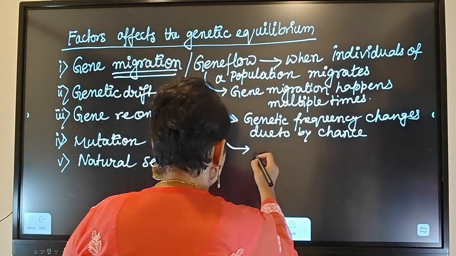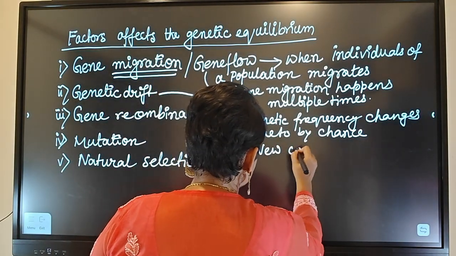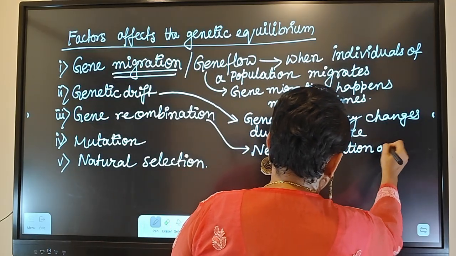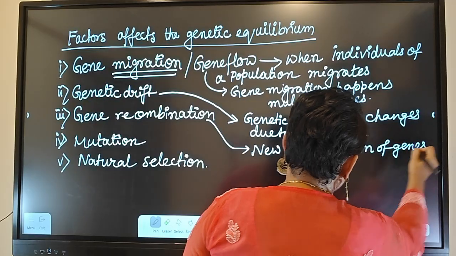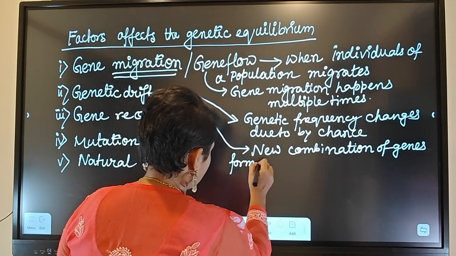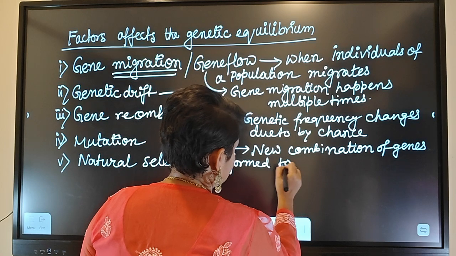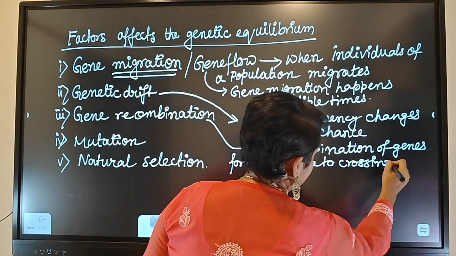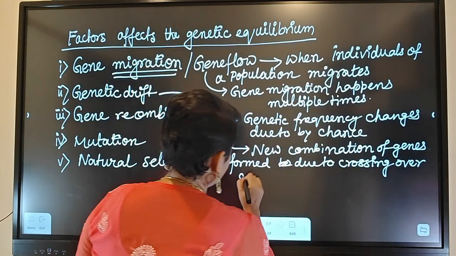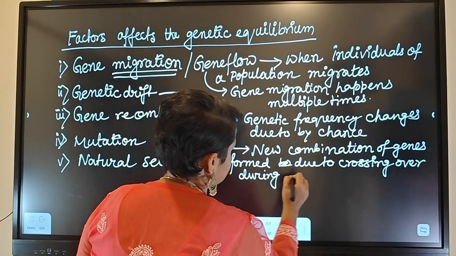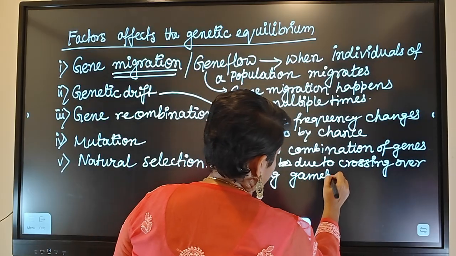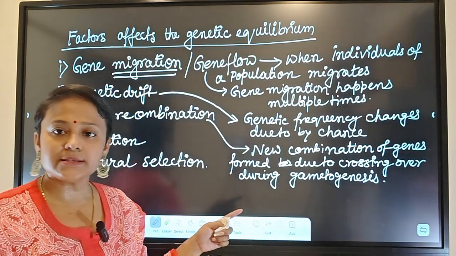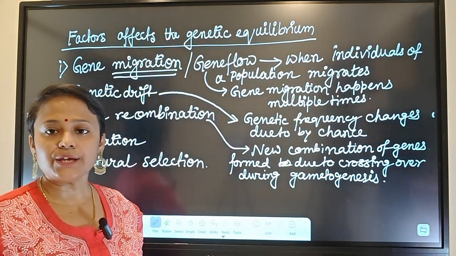So gene recombination means new combinations of genes formed due to crossing over during gametogenesis. All this will form a new set of genes, and that can change the genetic frequency.